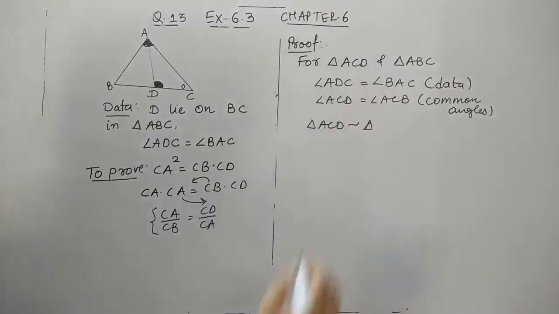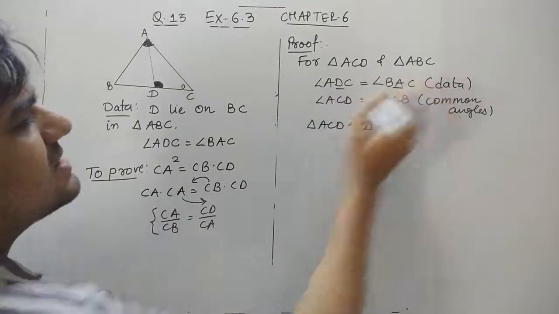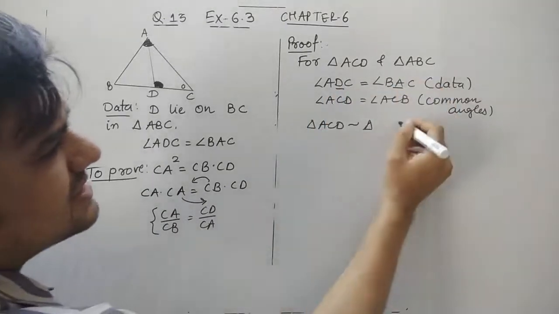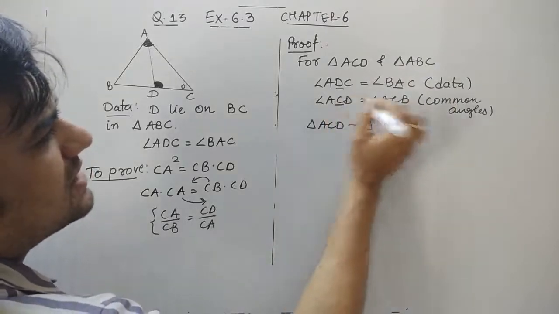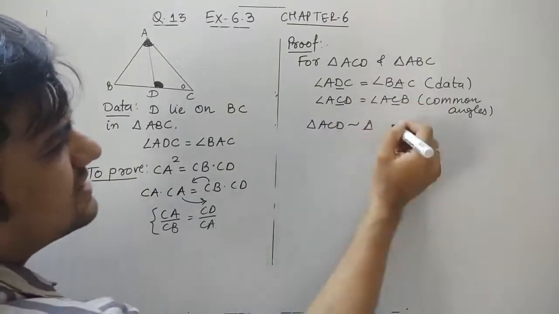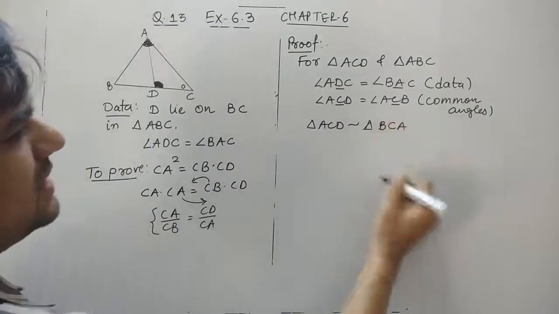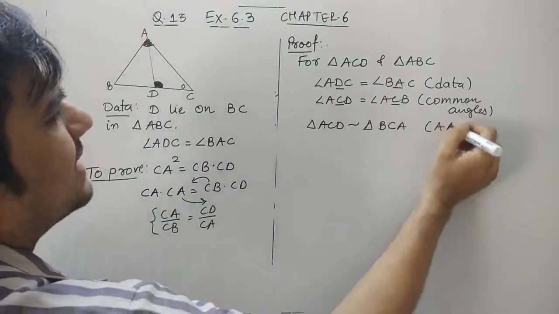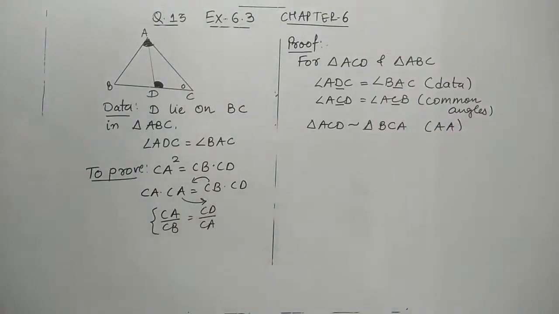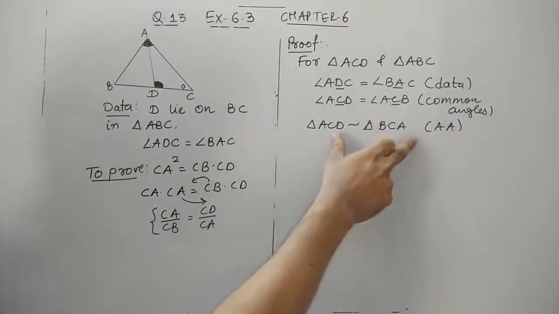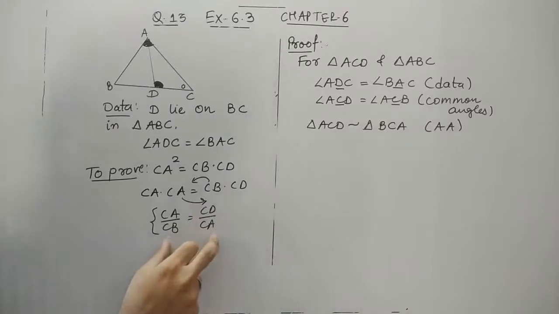चलो किससे similar बता रहे हैं? D corresponds to A, D last, A last. C corresponds to C, C second, C second. So obviously the third A remains corresponds to B. We proved this by angle criteria. हमें ये प्रूफ नहीं करना था. क्यों किया? Because we want to show the corresponding sides are in proportion.